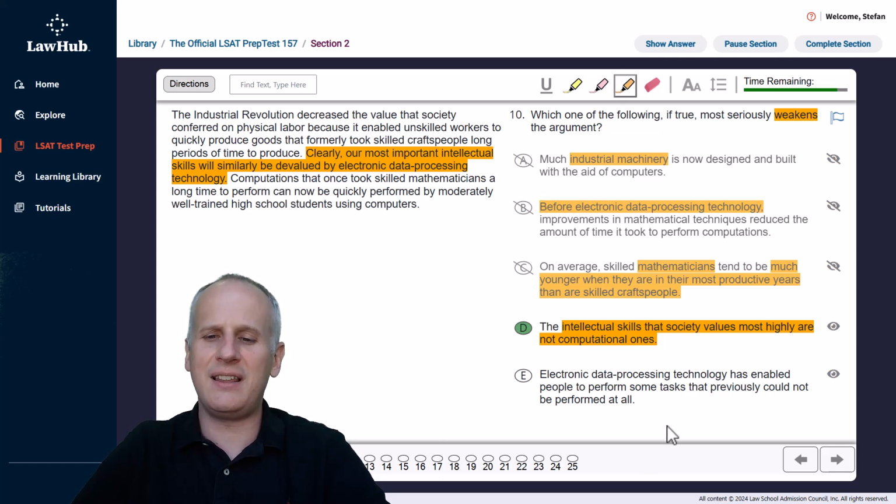And then choice E, electronic data processing technology has enabled people to perform some tasks that previously could not be performed at all. Okay, how does that relate to intellectual skills? I have no idea what those tasks are. This couldn't be much more vague if it tried. And once again, you can see the value in predicting to help us get to the correct answer, which in this case is D.